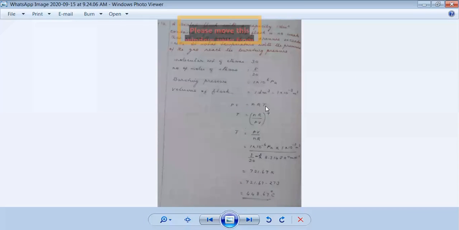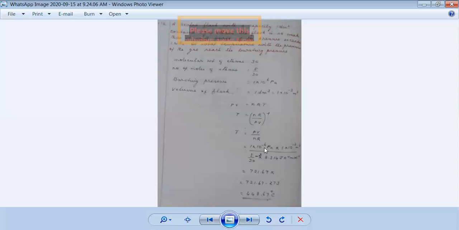What is asked is the temperature. So the temperature is equal to, I keep the temperature in the numerator and I bring nR here. So what I get is PV by nR. So PV by nR, I am going to substitute. What is pressure? 1 into 10 power 6 Pascal. Actually, the minus is wrongly written.